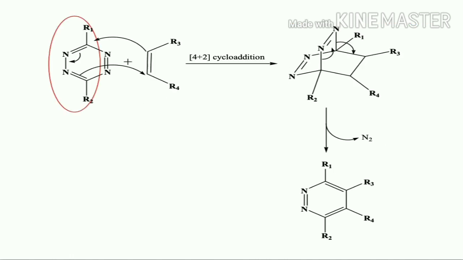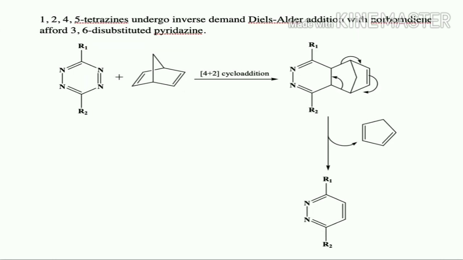So in the previous cycloaddition reaction, we have got tetra substituted pyridazine derivative. If you want only disubstituted pyridazine derivative, then there is one more option: 1,2,4,5-tetrazines undergo inverse demand Diels-Alder reaction with norbornadiene to offer 3,6 disubstituted pyridazine.